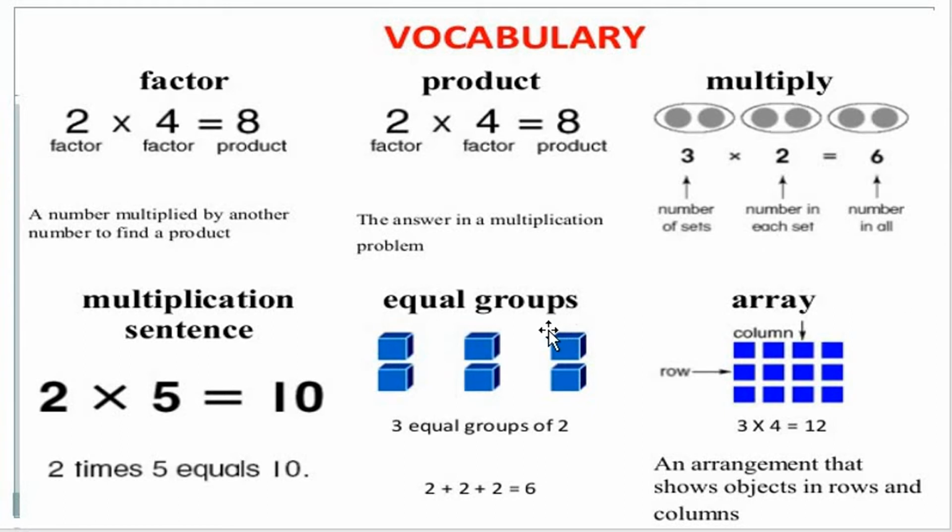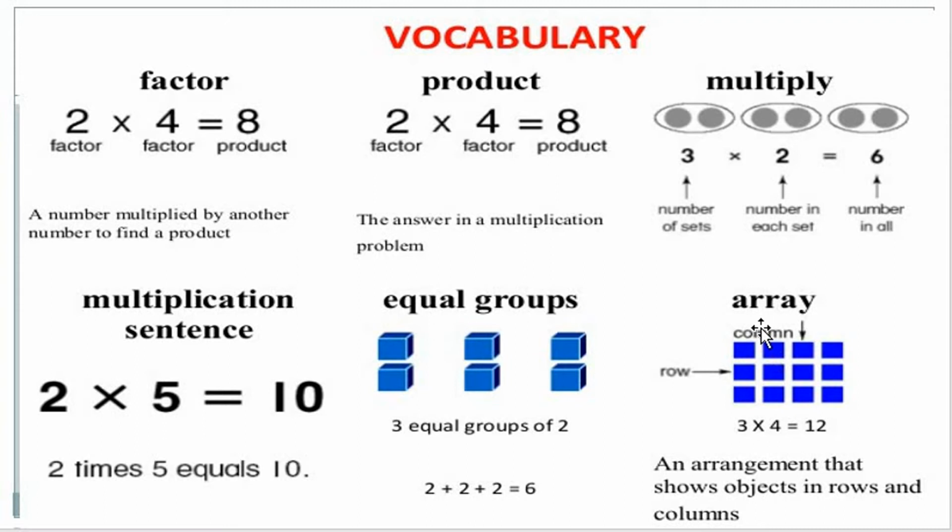Then, equal groups. Equal groups means what? 3 equal groups of 2: 2, 2, 2. How many groups are here? 3 equal groups of 2. So 2 plus 2 plus 2 is equal to 6. Okay, 3 2s are 6.